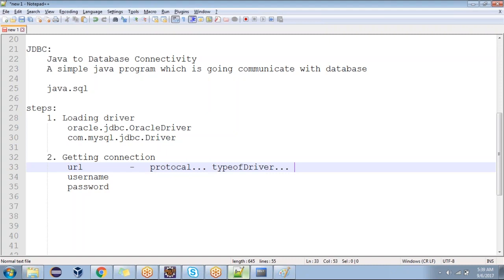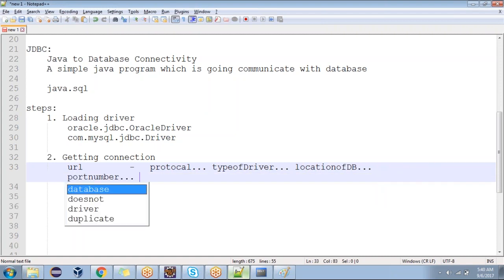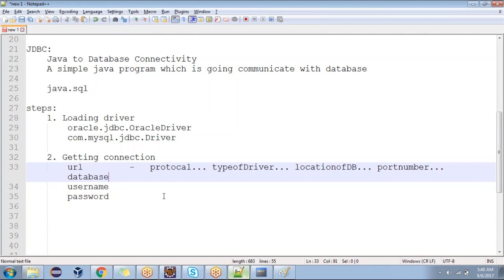Then protocol, type of driver, location of the database, then port number, then database name or schema name. You guys are with me? Yes, sir.